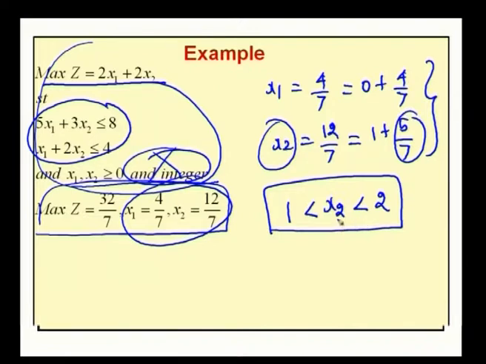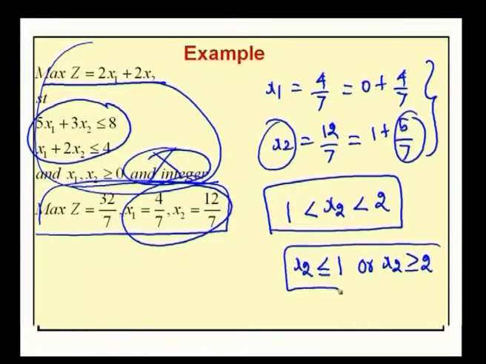Now, any feasible integer solution of x2 satisfies the condition x2 less than or equal to 1 or x2 greater than or equal to 2. So, from this inequality 1 less than x2 less than 2, any feasible integer solution of x2 satisfies these two conditions. Now, either of these conditions is true.